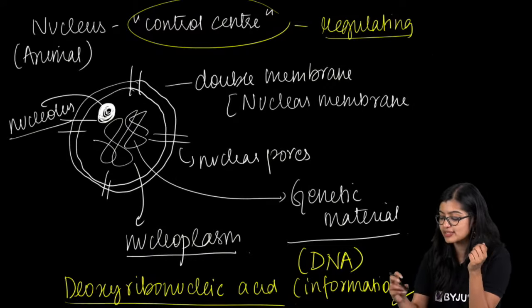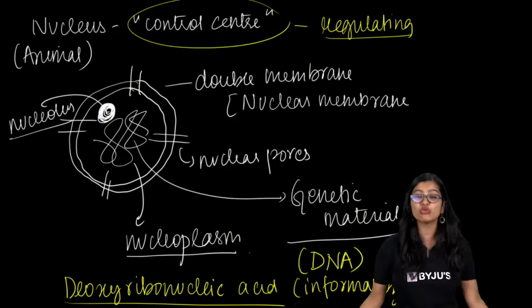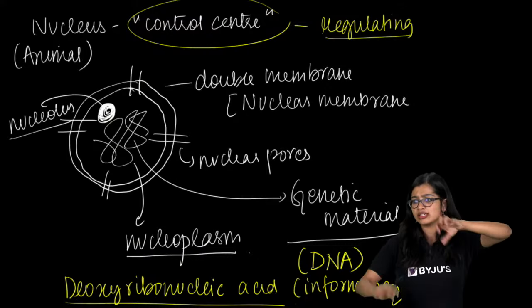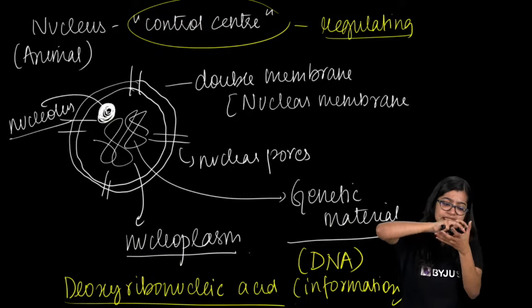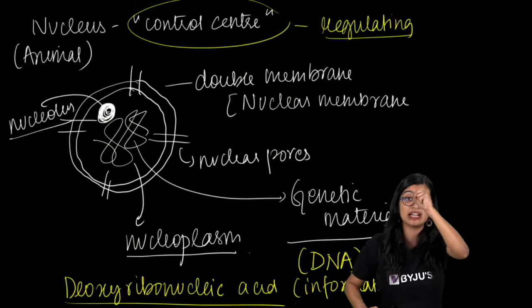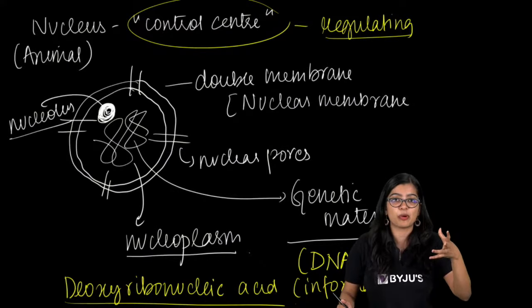Now the DNA is very long. If you take the DNA out of the cell, it's almost 2 meters long. But imagine something almost 2 meters long is found condensed inside a microscopic cell. So how exactly is that possible?